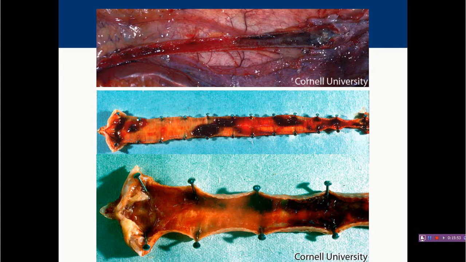Here you can see what we have already discussed. These are pictures of the trachea, again taken from the Cornell University website. The entire trachea is showing a pseudo-diphtheric membrane, which is nothing but sloughed necrotic epithelial cells and inflammatory cells mixed with fibrin. And you can see the entire tracheal lumen is covered with such a pseudo-diphtheric membrane.